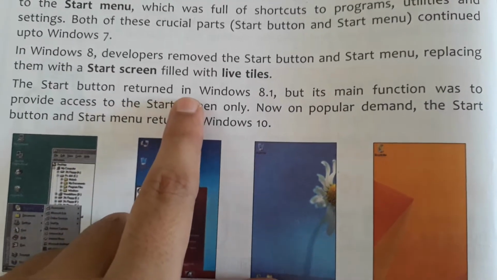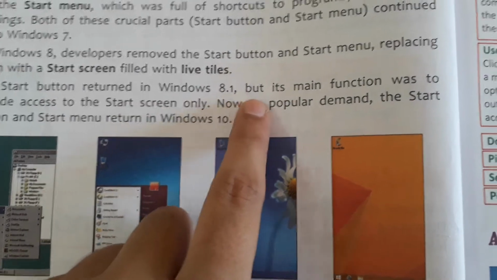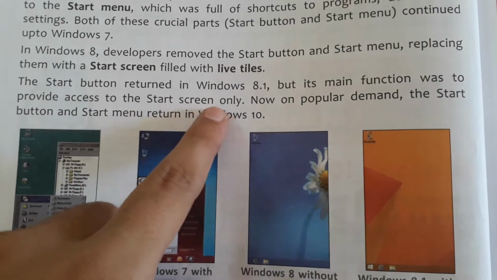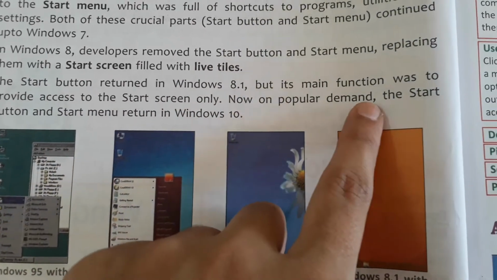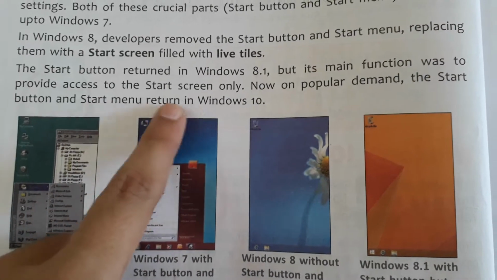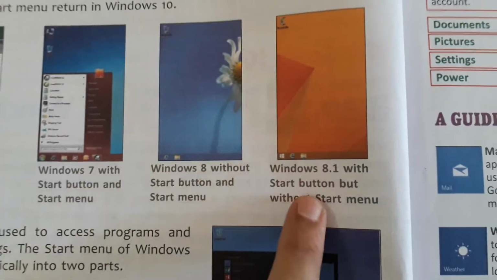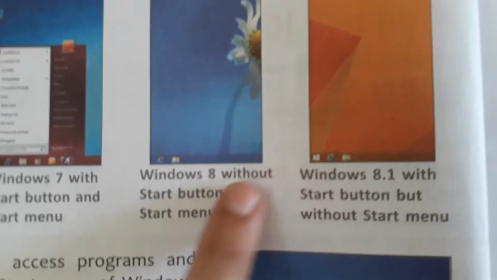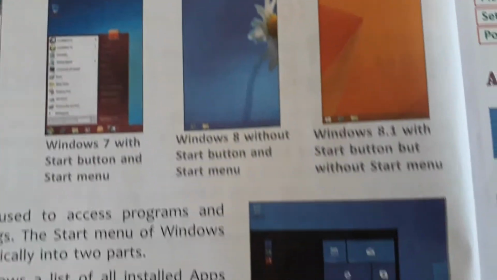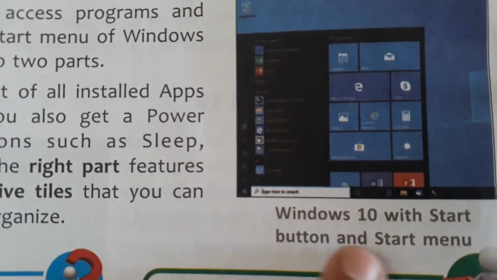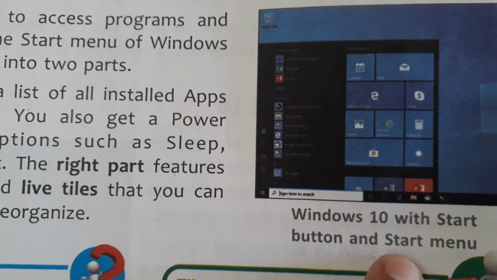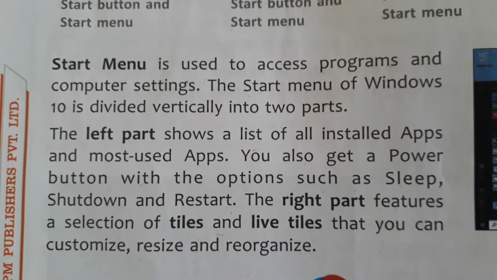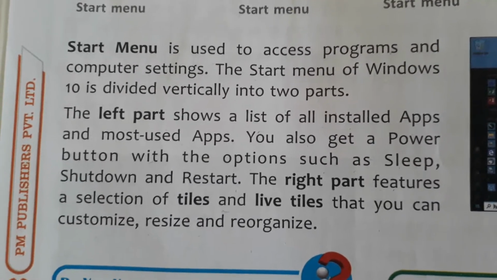the start button returned in Windows 8.1, but its main function was to provide access to the start screen only. Now on popular demand, the start button and start menu return in Windows 10. So in Windows 8.1 again the start button appears. See this, and for the popular demand in Windows 10, again this is Windows 10 and here is the start button and start menu. Okay, next, the start menu is used to access programs and computer settings.